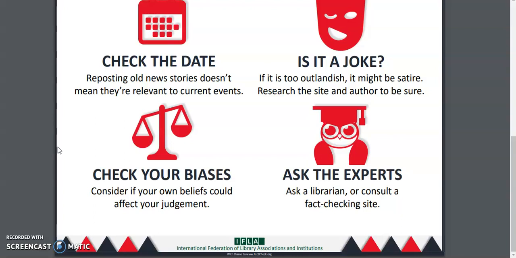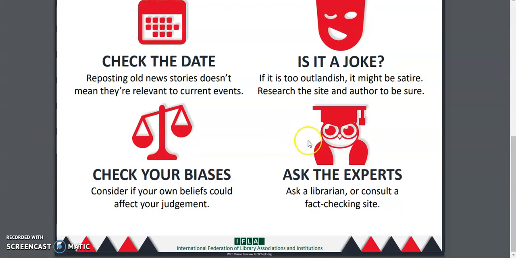On the other hand, if you saw a negative story about someone that you like and support, you probably would be much more likely to take a step back and say, wait a minute, did this really happen? I don't feel like this person would do this. You would be skeptical. And I'm encouraging you to be skeptical of everything. Absolutely everything. Take that step back and ask yourself, is this true? And how do I know that it's true?